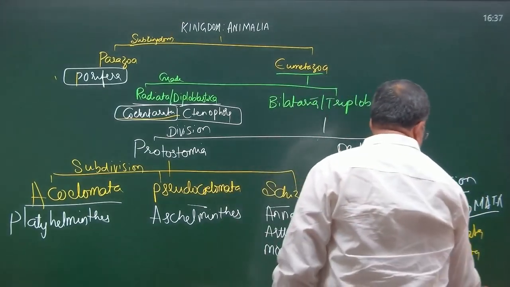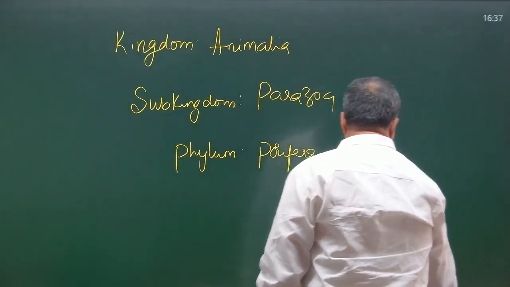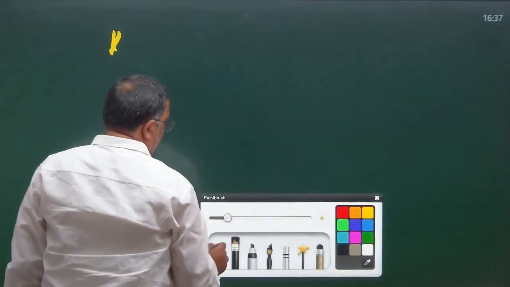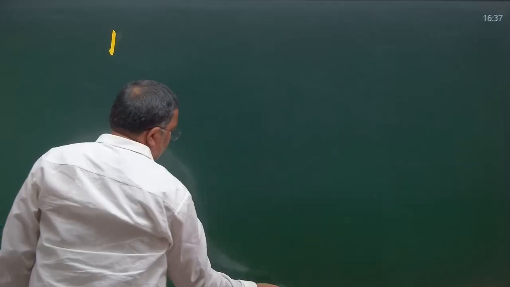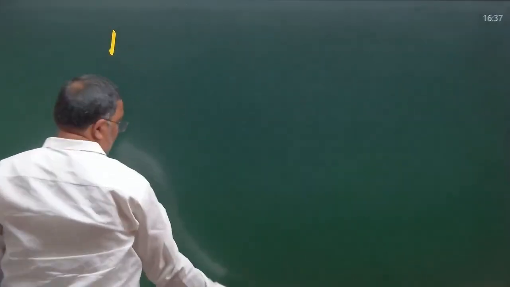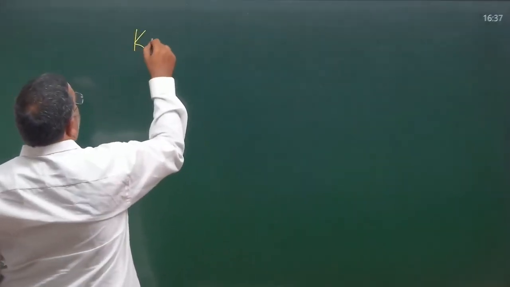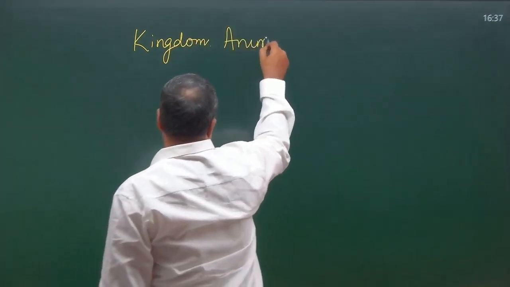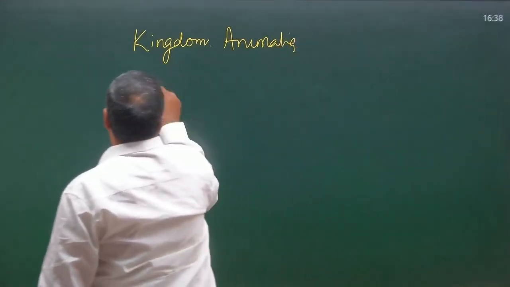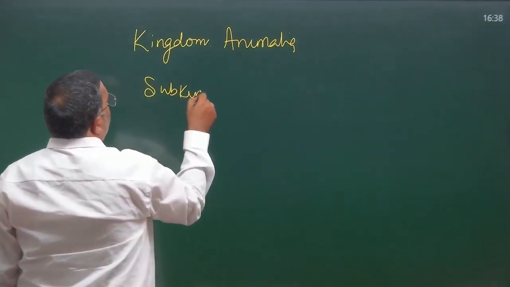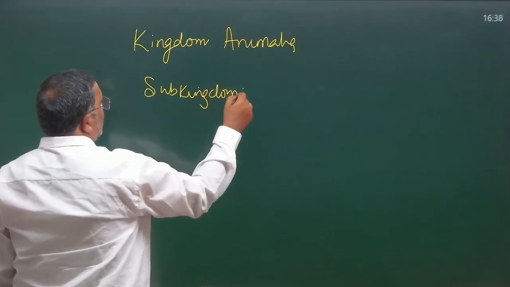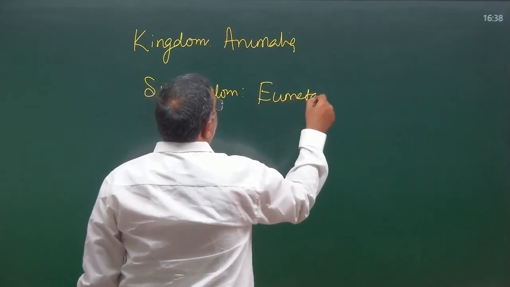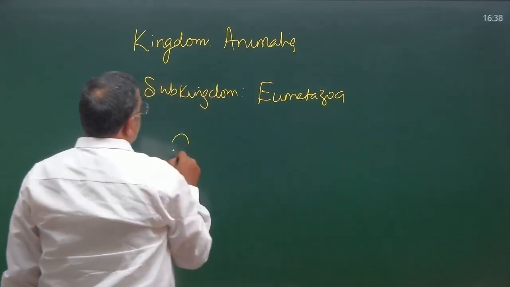Okay, so I am writing this for Coelenterata. Kingdom Animalia. Subkingdom: as I said, there are two subkingdoms, Parazoa and Eumetazoa. This belongs to subkingdom Eumetazoa.